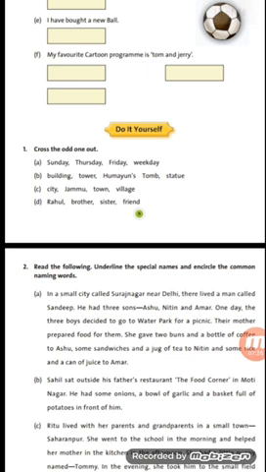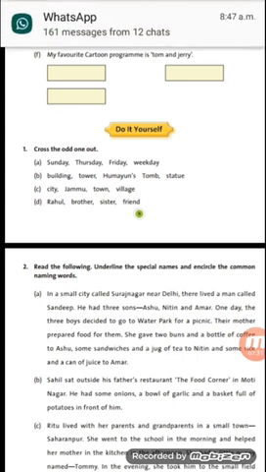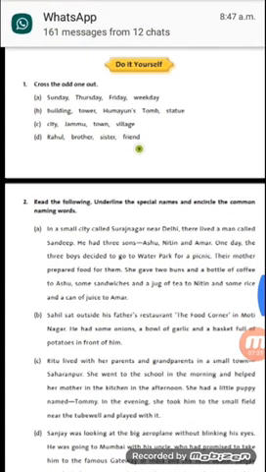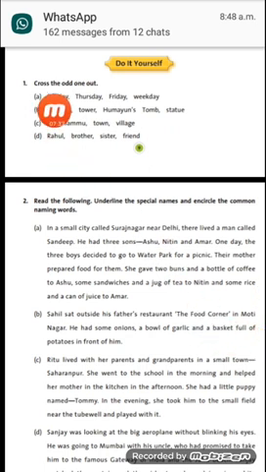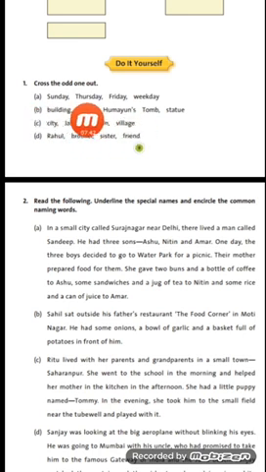Now this next part is do it yourself. Though this part is for you, I will help you to do some part of it and the rest you will try to do yourself. So let us find out, cross the odd one out. Here they have given a group of words. Okay, four groups of words are given here. So we have to cross that one which is odd one. Odd one means which is different from others, जो दूसरों से अलग है. ठीक है? So let us see which is different one from here.